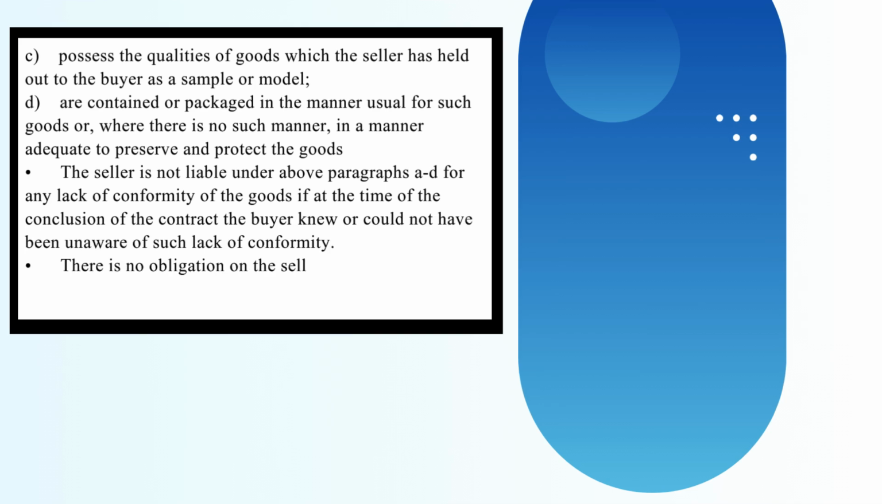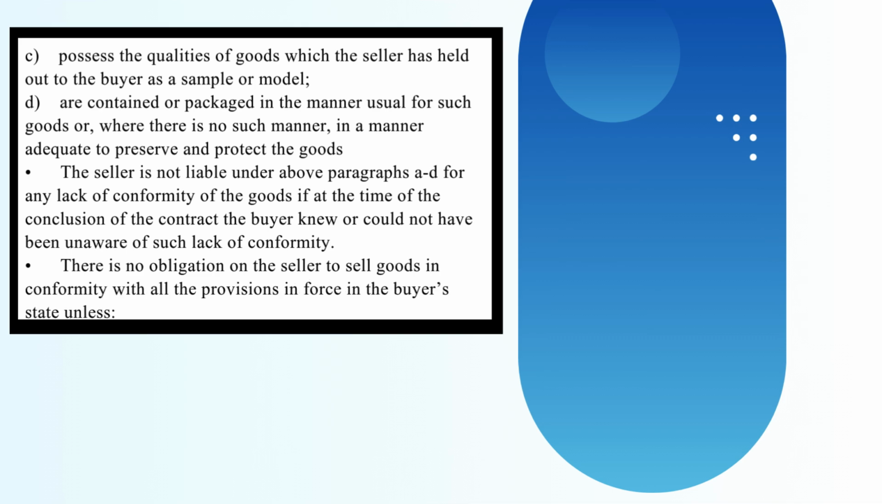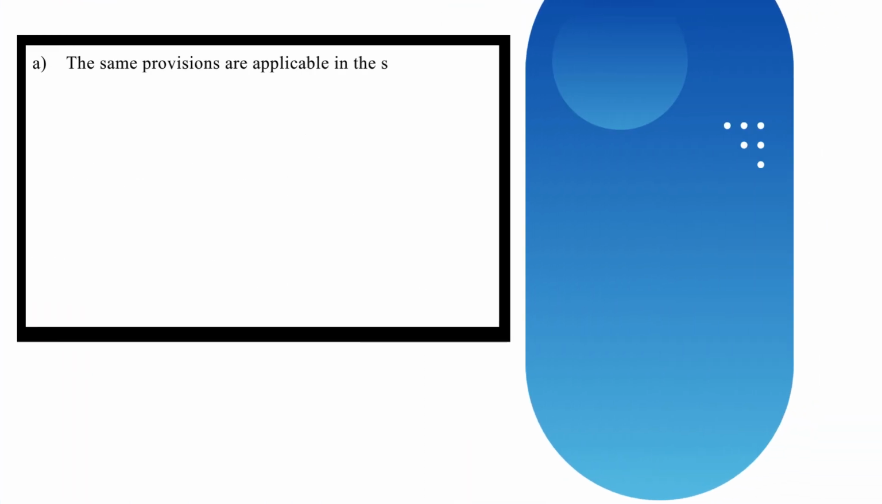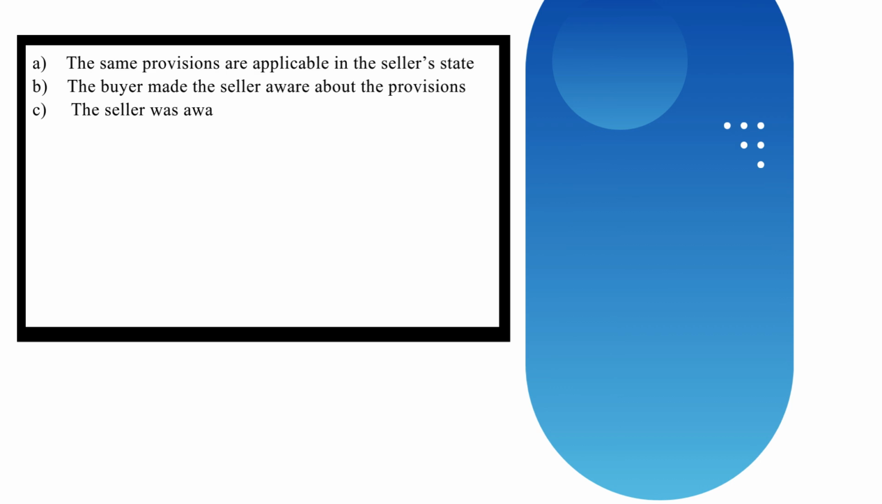There is no obligation on the seller to sell goods in conformity with all the provisions in force in the buyer's state unless: the same provisions are applicable in the seller's state; the buyer made the seller aware of the provisions; or the seller was aware of the provisions.